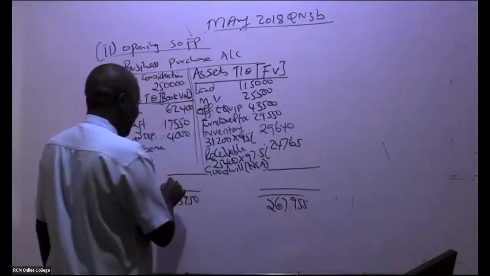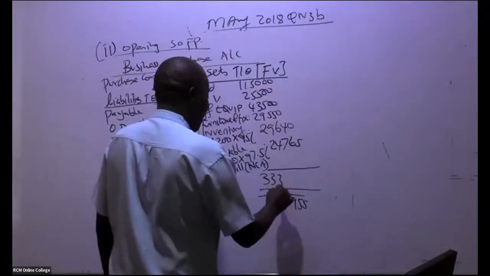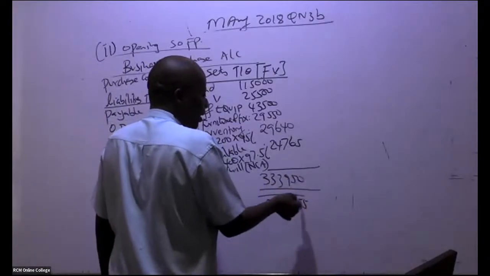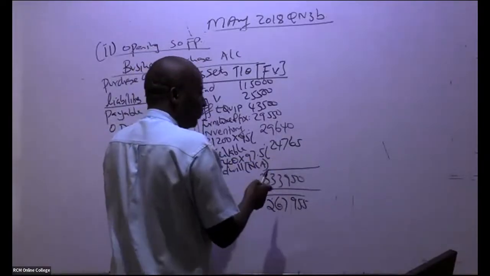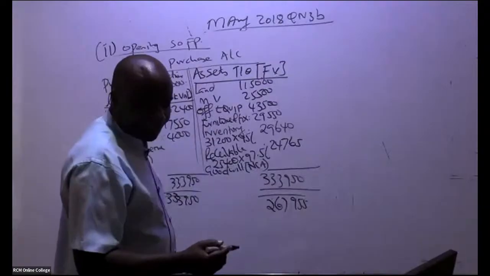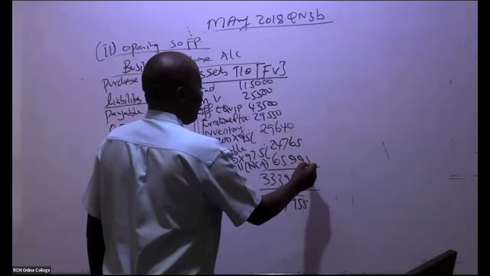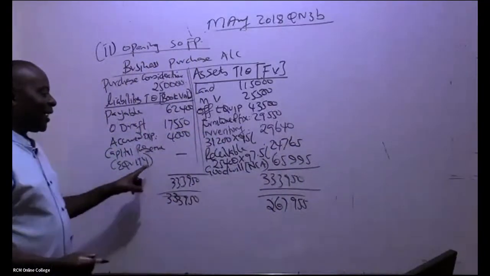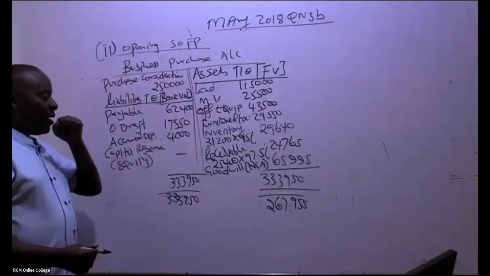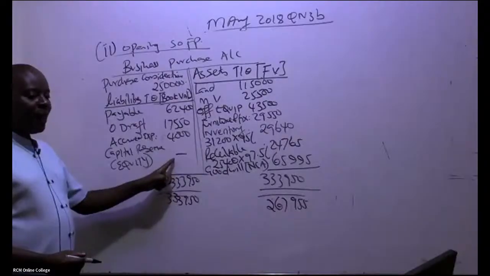So this figure is bigger, right? 333,950. So you subtract this. So this minus this, then the balancing figure is here. So it's goodwill. So goodwill over how much? 65,995. So of course you put here dash just for your revision. It wasn't here. If it was here, then automatically it would have been a capital reserve.